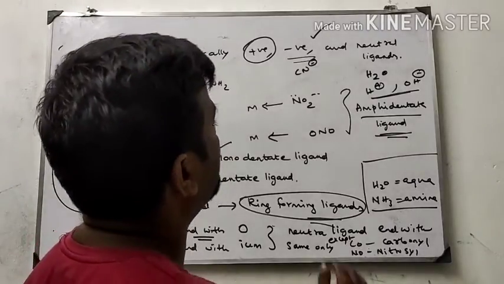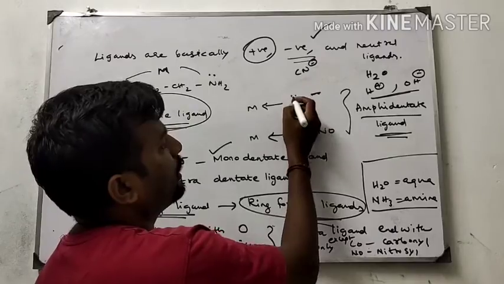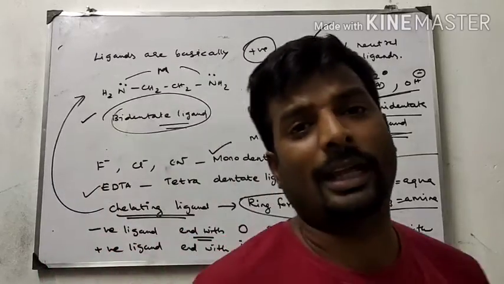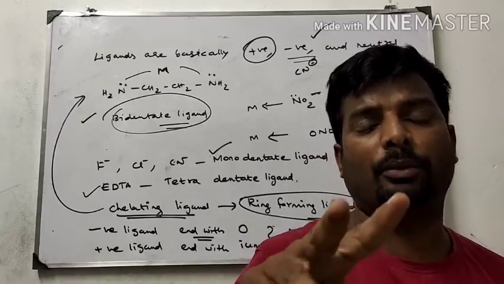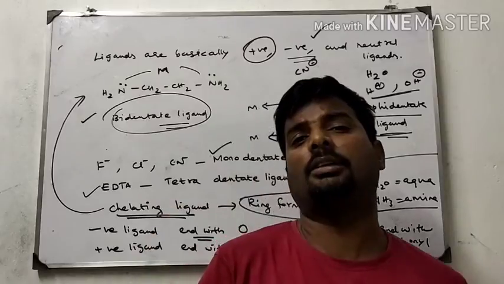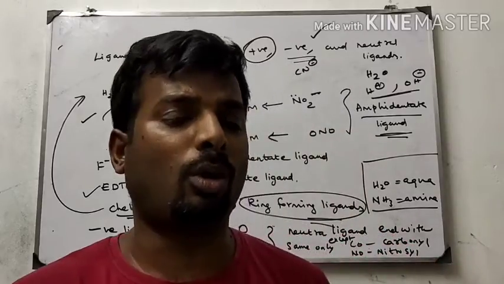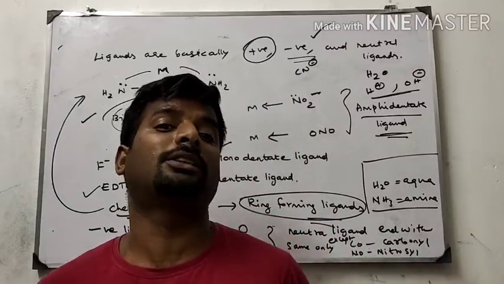What do you mean by ambidentate ligand? In the haloalkanes lesson you learned about ambident nucleophiles. An ambident nucleophile means that if two species are there, one species reacts one time with the host, and the second species reacts another time with the same host.